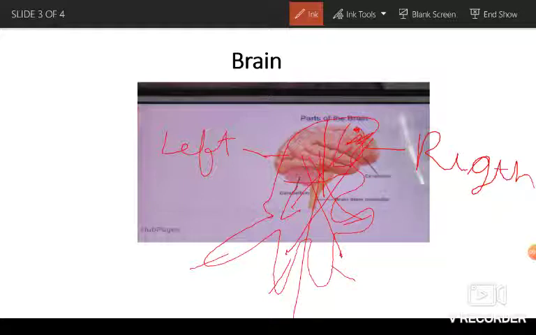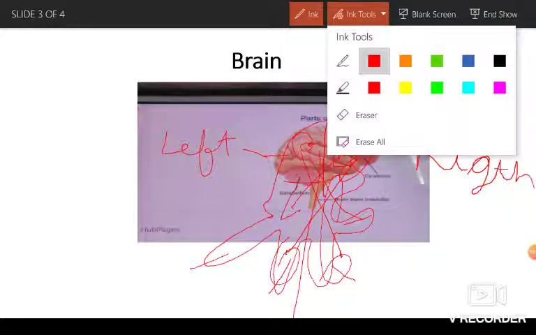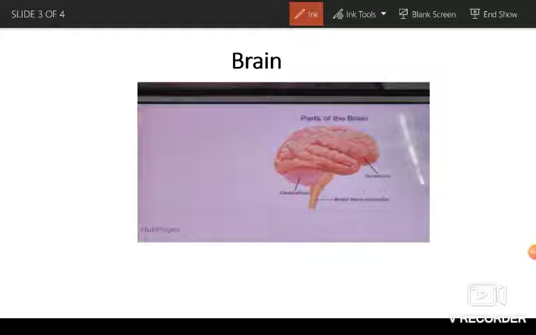So this is the concept. And when we get hurt in this part, we are affected here, and if we get hurt here, we will be affected here. So it works vice versa. Hope you guys understood. This was all about the brain. Now we will go on to study the next topic, that is the spinal cord.